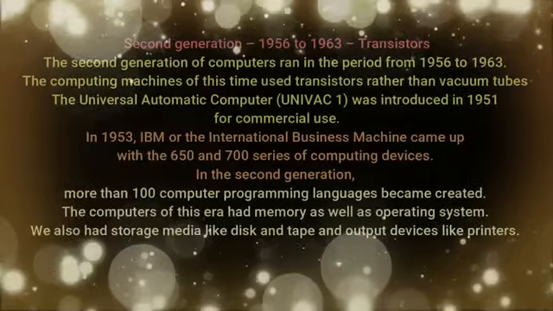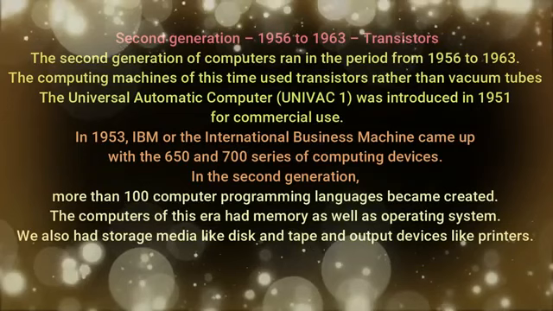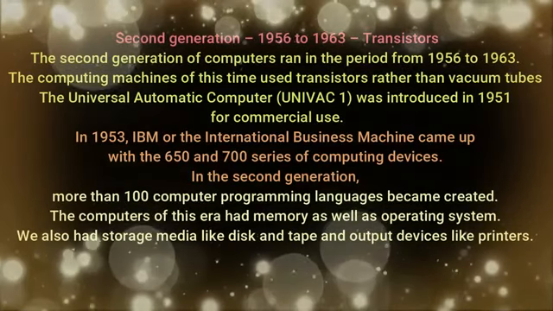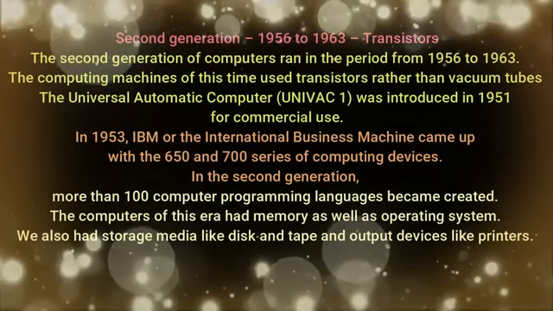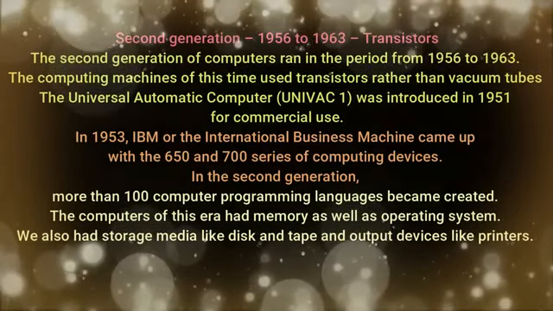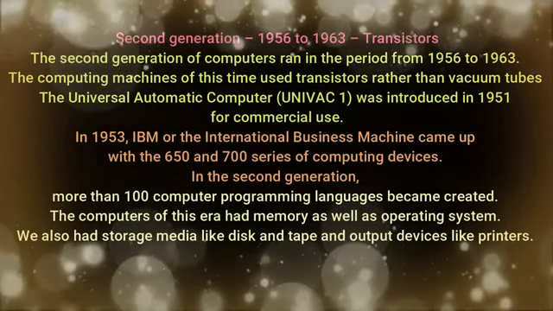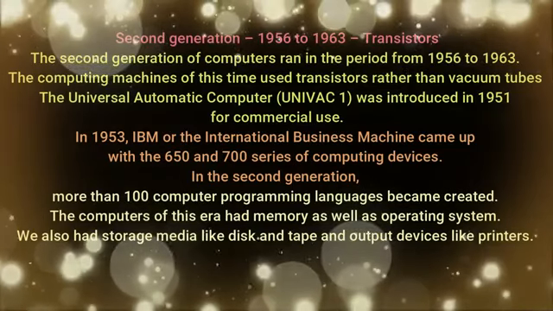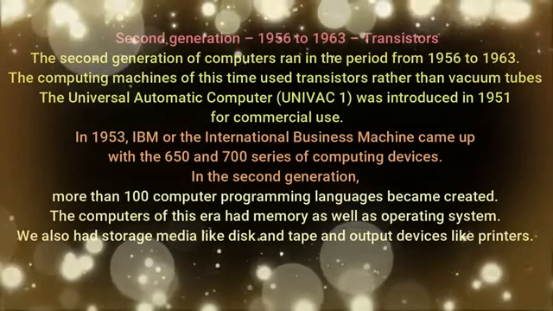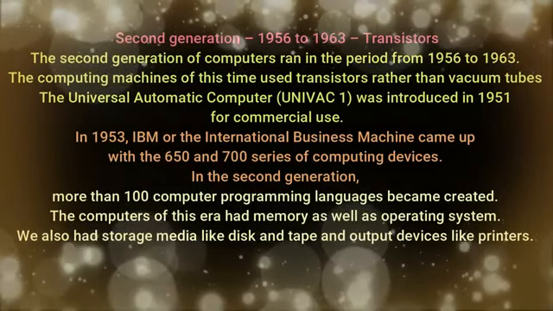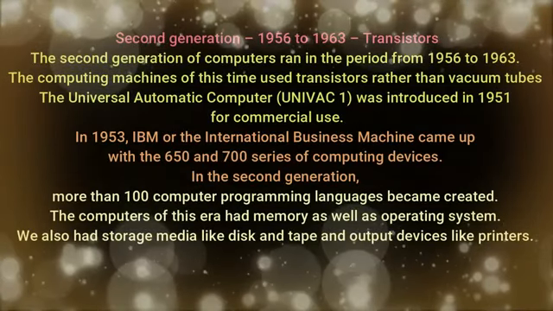Second generation computers. The second generation of computers ran in the period from 1956 to 1963. The computing machines of this time used transistors rather than vacuum tubes. The Universal Automatic Computer, UNIVAC 1, was introduced in the year 1951 for commercial use. In 1953, IBM, or International Business Machines, came up with the 650 and 700 series of computing devices.